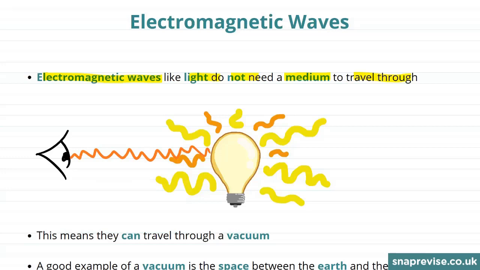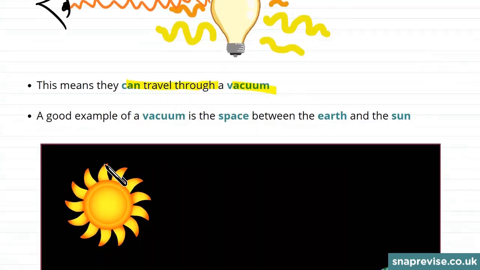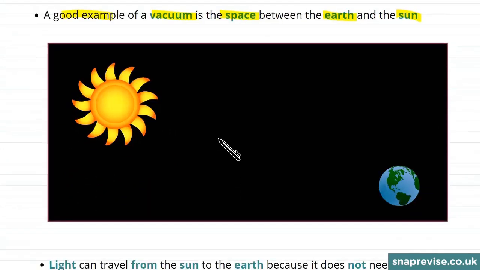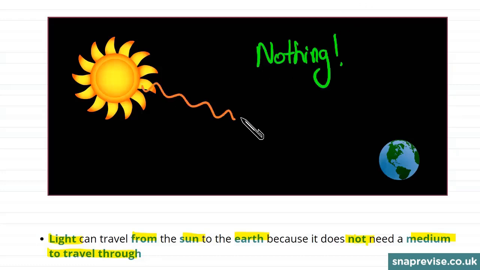In other words, electromagnetic waves like light can travel through a vacuum. Now, a good example of a vacuum is the space in between the Earth and the Sun. Of course this picture is not at all to scale, but light can travel from the Sun to the Earth because it does not need a medium to travel through. Just to remind you again, space is a good example of a vacuum because there is pretty much nothing in space. But light can still travel from the Sun to the Earth because light can travel through a vacuum. Light doesn't need a medium to travel through.